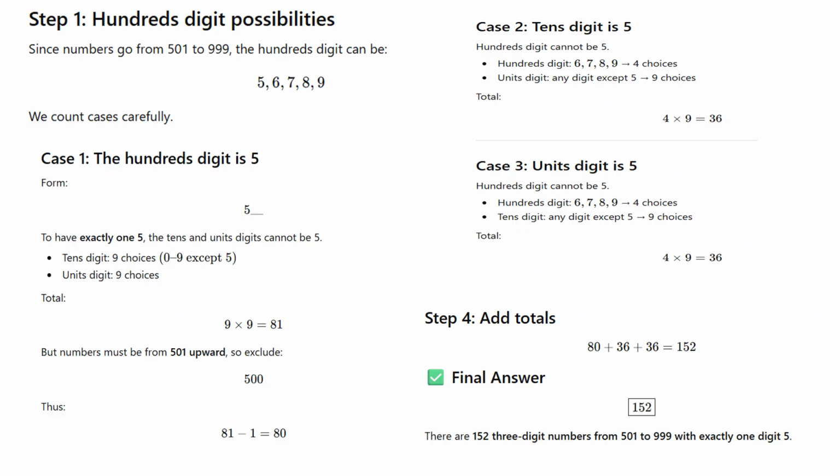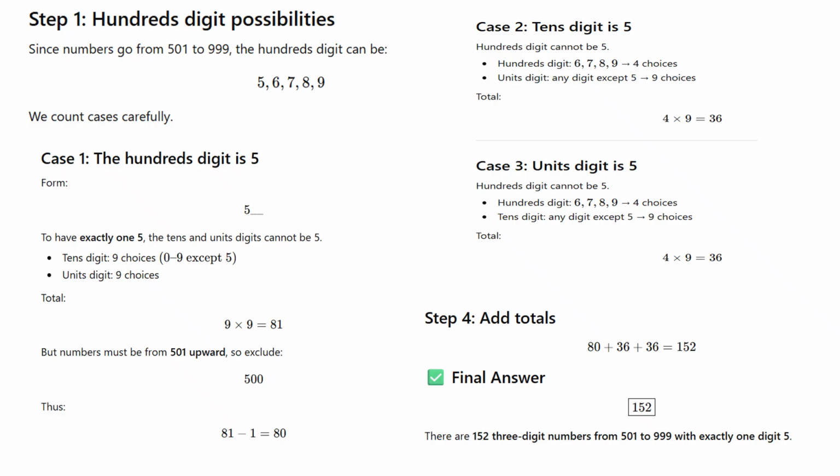So let's look at step 1, hundreds digit possibilities. Since numbers go from 501 to 999, the hundreds digit can be a 5, a 6, a 7, a 8, a 9. So we count cases carefully. Case 1, the hundreds digit is 5. So to have exactly one 5, the tens and unit digits cannot be 5. Tens digit, 9 choices from 0 to 9 except 5. Unit digit will have 9 choices. So therefore, 9 times 9 is 81.